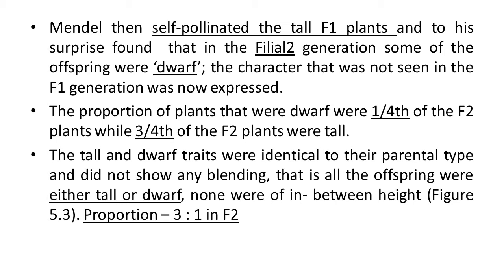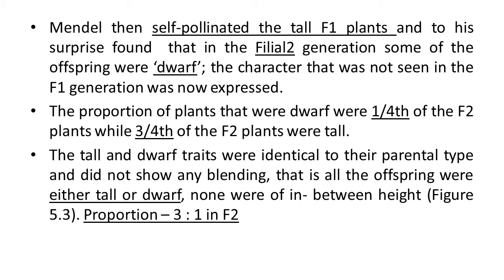The proportion of plants that were dwarf was actually 1/4 of the F2 plants, while 3/4 of the F2 plants were tall. So both types of characters of one feature, that is height, tall and dwarf, were observed in this generation. The tall and dwarf traits were identical to their parent type and did not show any blending.